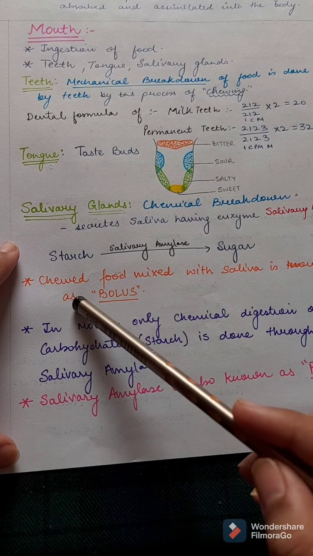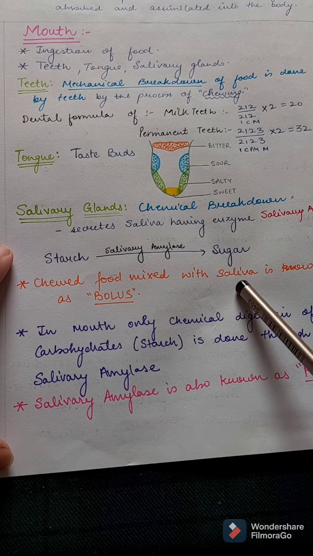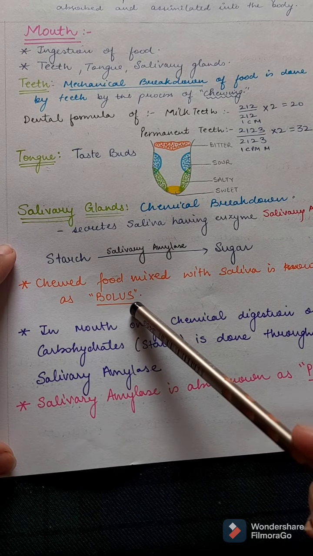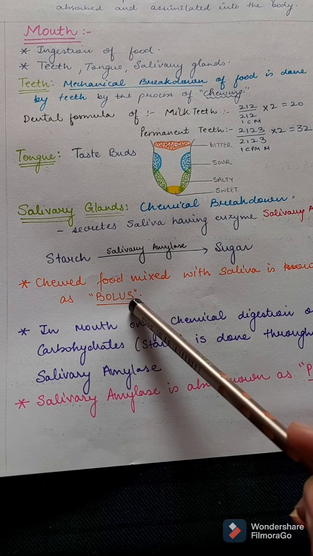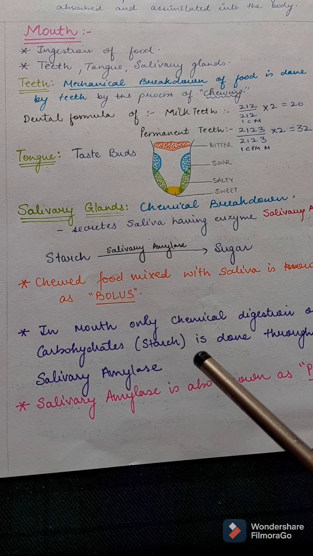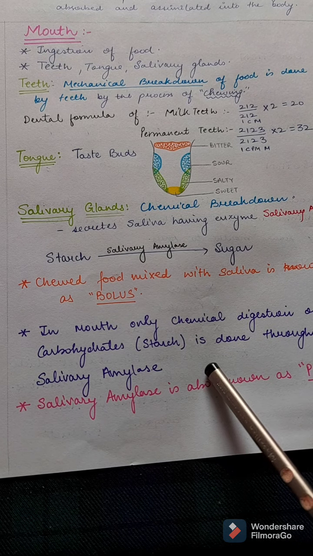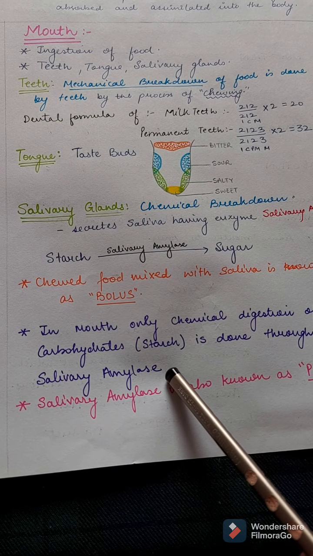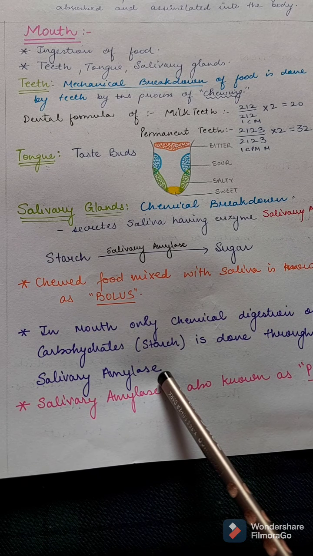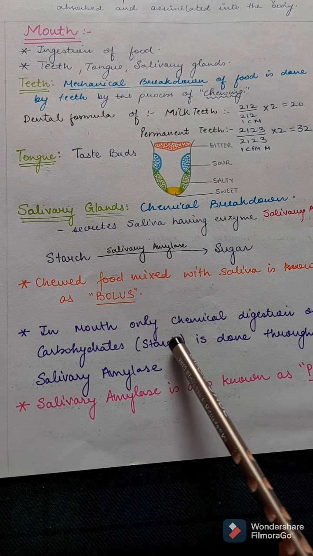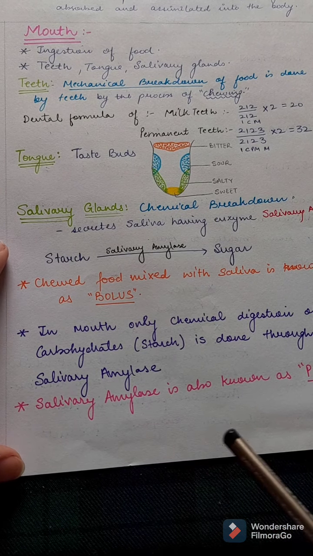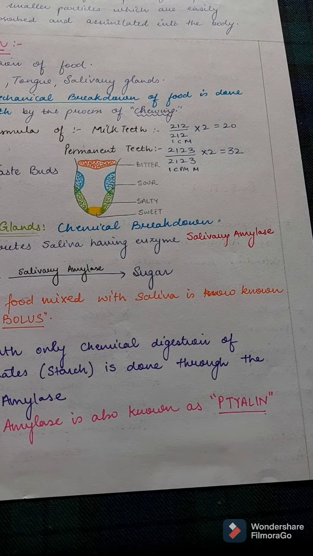Okay, so now chewed food mixed with saliva is known as bolus. We don't call it food now, we call it bolus. In mouth, only chemical digestion of carbohydrates is done through salivary amylase. No other component like proteins or fats are digested in mouth, only carbohydrates. Salivary amylase is also known as ptyalin.